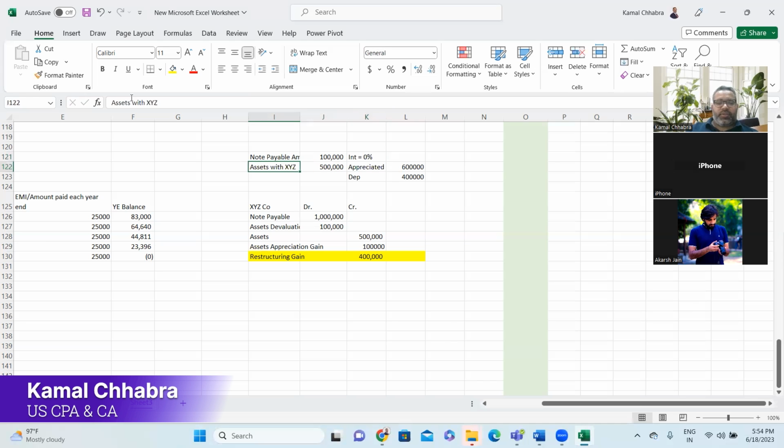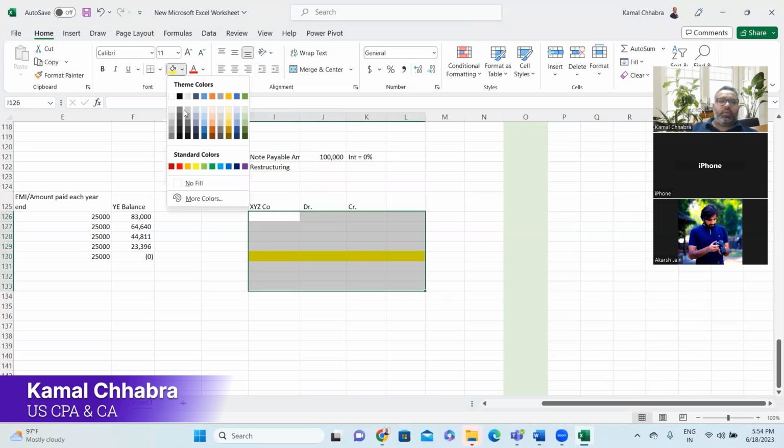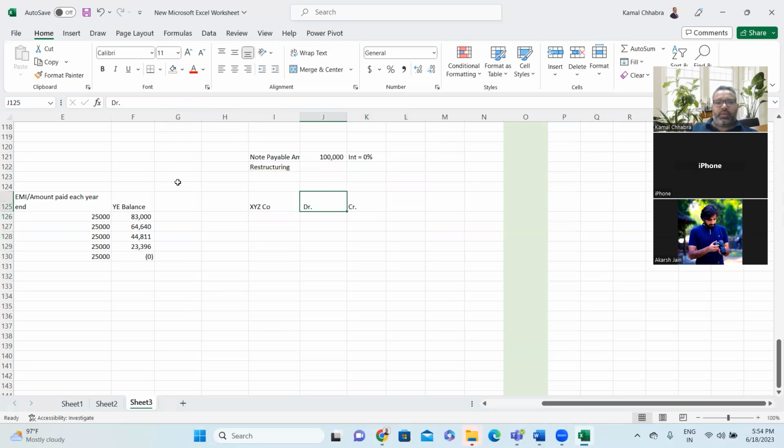Now they have done the restructuring. In the restructuring, they are saying the period will be 2 years and interest will be 8% for these 2 years.